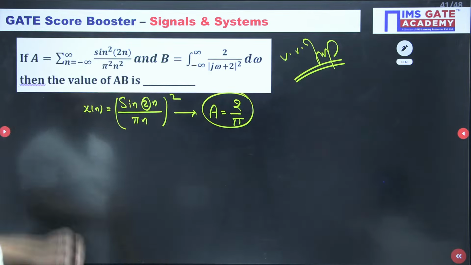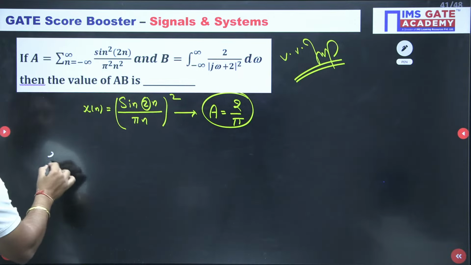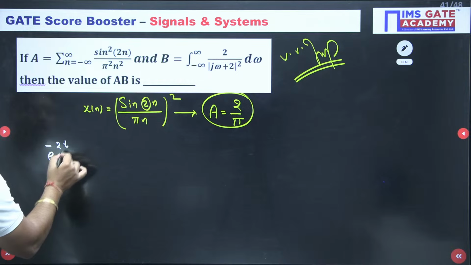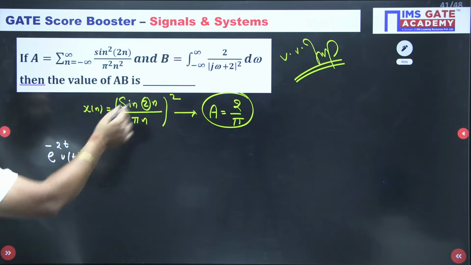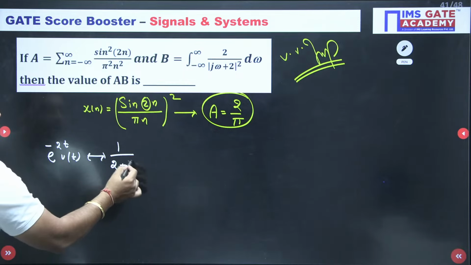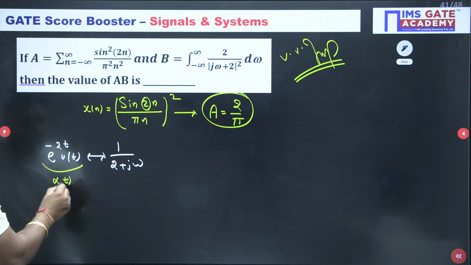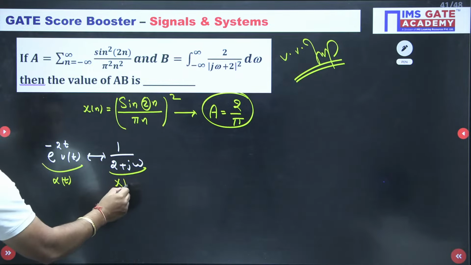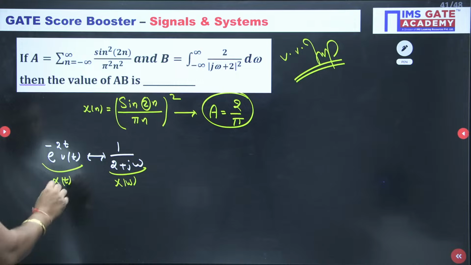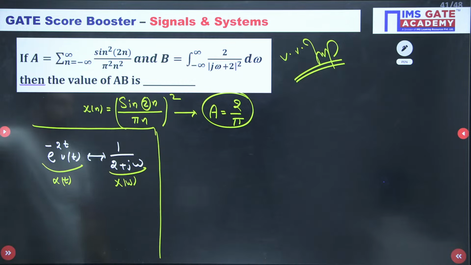And here I will apply the Parseval theorem because I know that e to the power minus 2t u(t) has Fourier transform 1 upon 2 plus j omega. If this is x(t), then this is X(omega), sir.